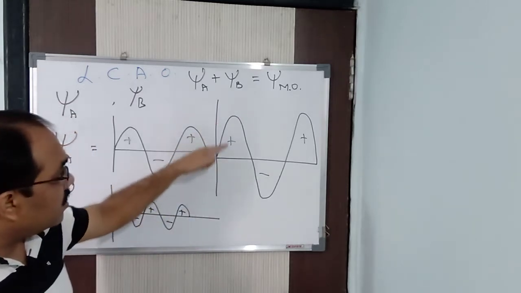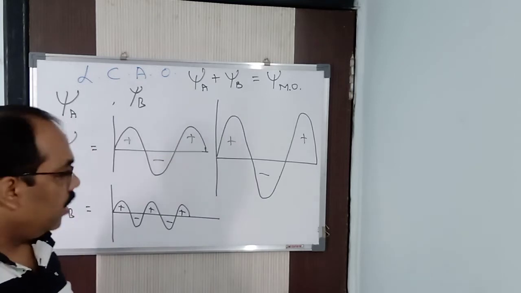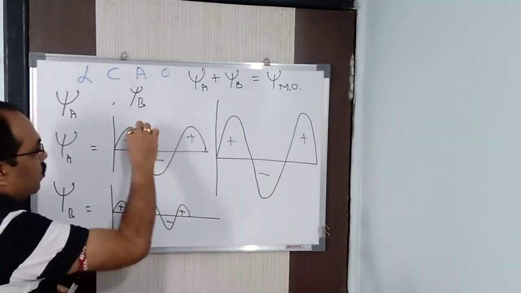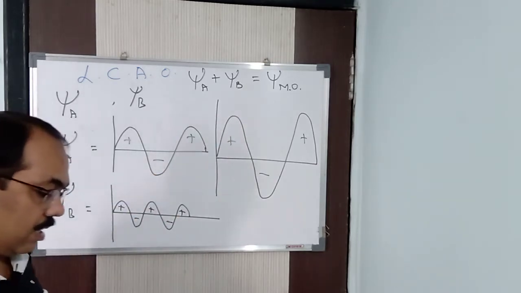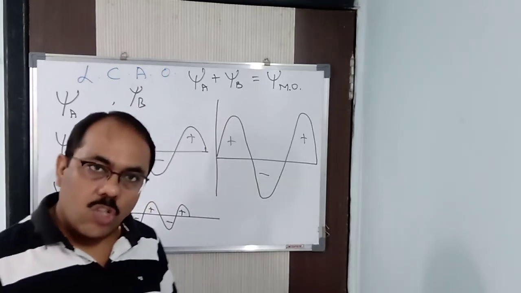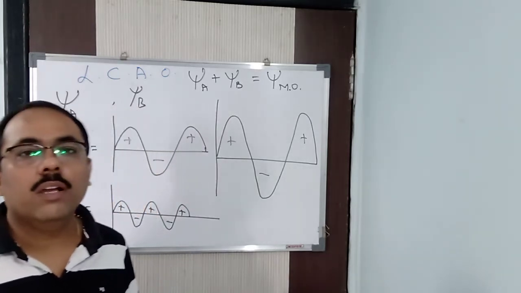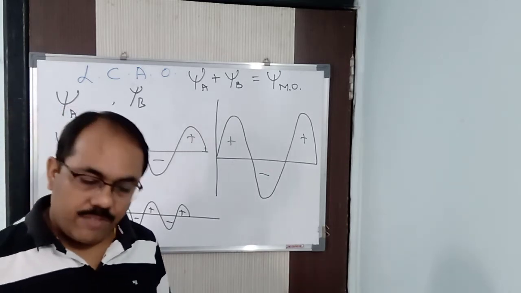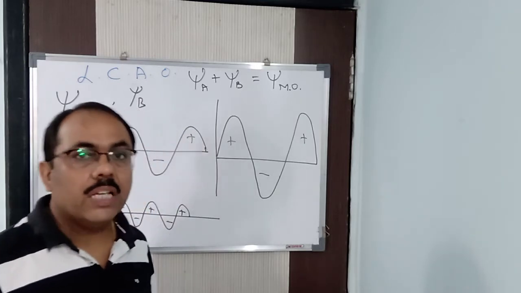Alright, so this is the diagram for the psi MO, that is bonding molecular orbital, where this amplitude is nothing but the sum of this plus this, and from here you can understand that energy is released, because energy is distributed. So when the constructive interference takes place, bonding molecular orbital takes place, and when destructive interference takes place, anti-bonding molecular orbital takes place, we can say that.